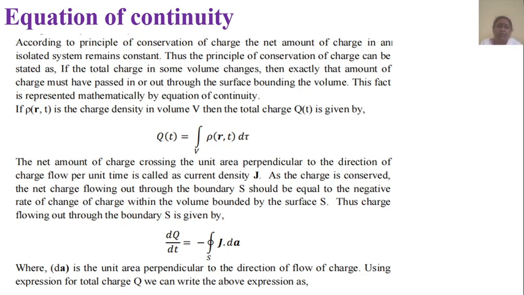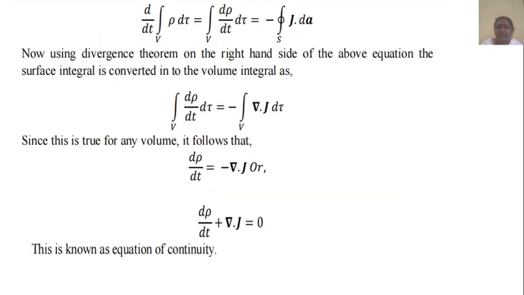Thus, the charge flowing out through the boundary S is given by dq by dt equals minus closed integral over surface S of J dot dA, where dA is the area element perpendicular to the direction of flow of charge. Using the expression for total charge Q, we can write the above expression as d by dt of integral over volume V of rho d tau, equals integral over volume V of d rho by dt d tau, equals minus closed integral over surface S of J dot dA.